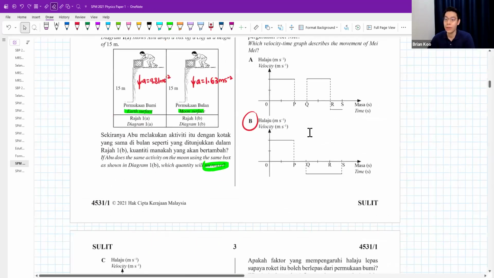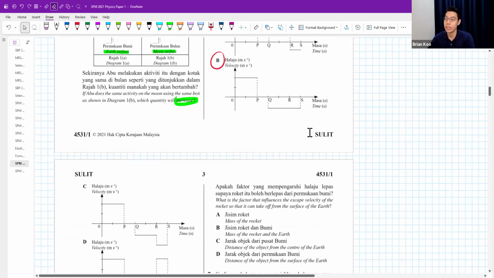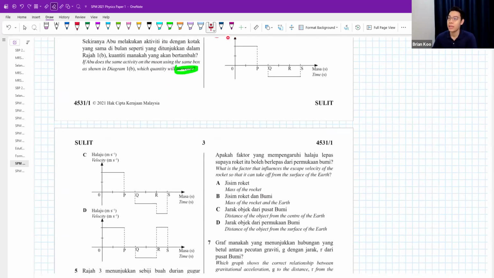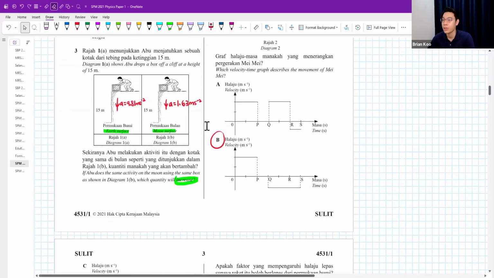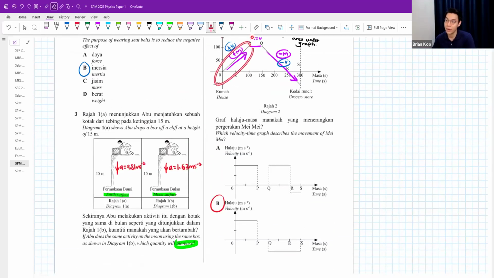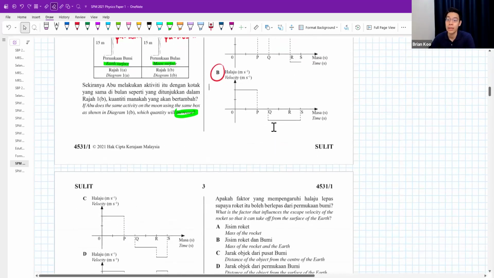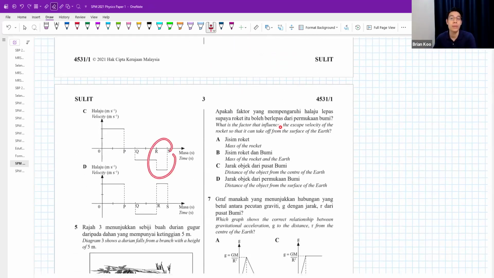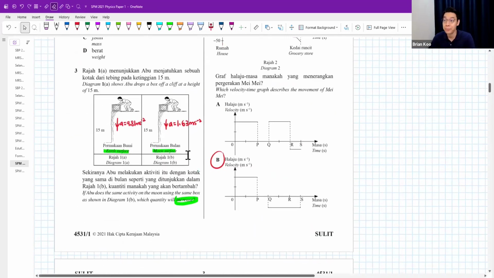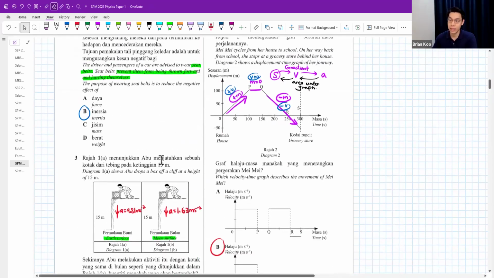Don't worry, some people would think, teacher, will QRS here be different? Okay, so you see from OP is just one fixed value. PQ is 0 totally. From Q to R, guys, as long as it's a continuous straight line, don't overthink. The whole gradient of the same straight line must be the same. So you don't have to break it up. Q, R, S, whole thing, all the same. So it won't be like C. Answer is B. Okay, which makes sense, guys.